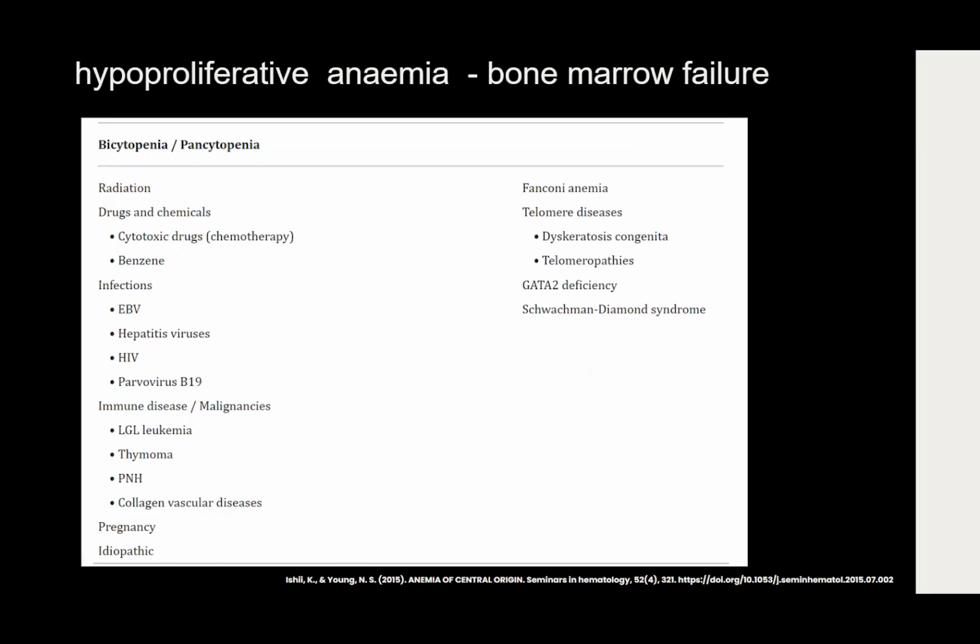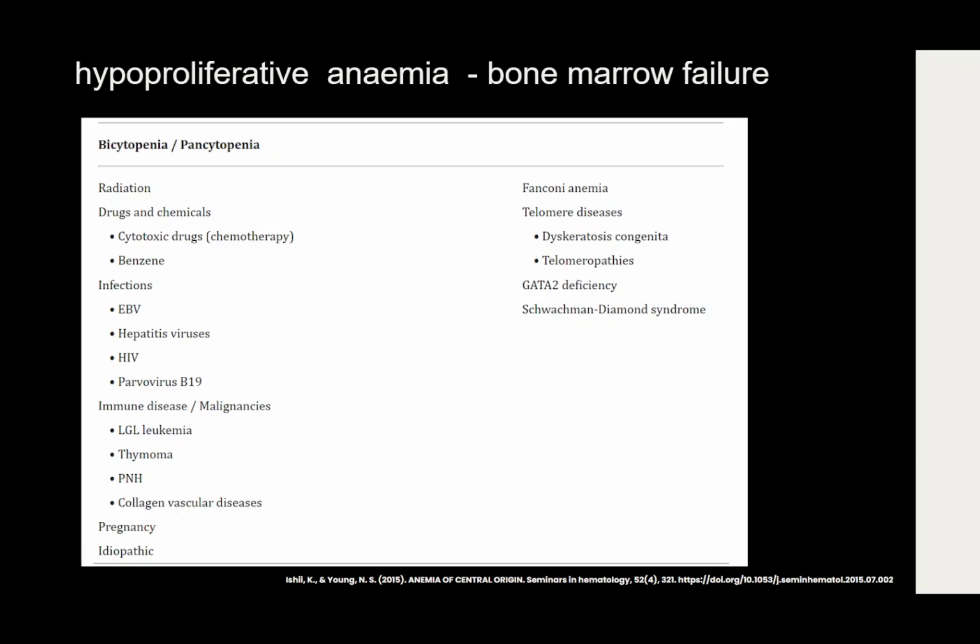Bone marrow failure syndrome also can cause bicytopenia or pancytopenia, because if you remember, bone marrow produces all the blood cells, not only red cells. Bicytopenia means a reduction of two cell lines of the blood cells, either white cells with red cells, white cells with platelets, or any other two combination. So if anemia with thrombocytopenia, we call that bicytopenia. Pancytopenia means all three cell lines are reduced, so we have a combination of anemia, leukopenia and also thrombocytopenia.